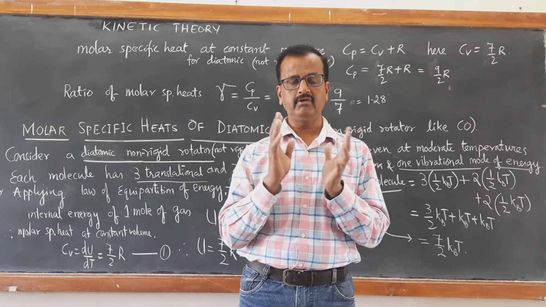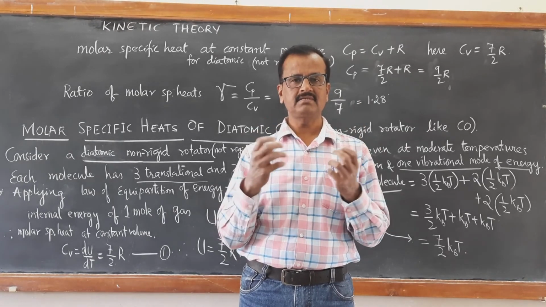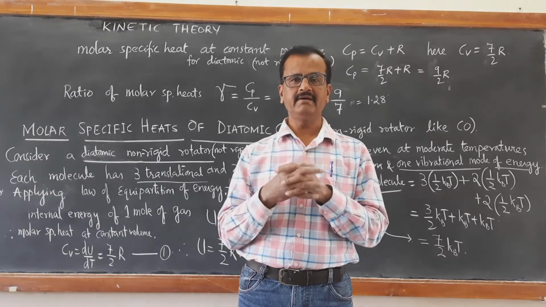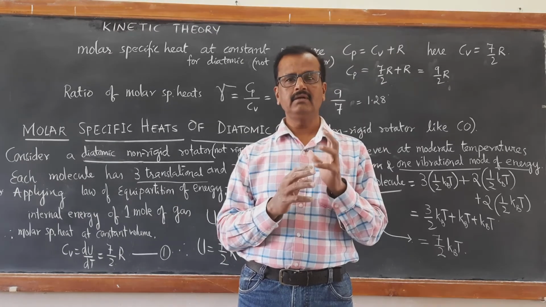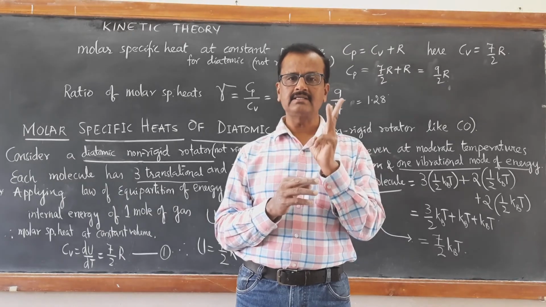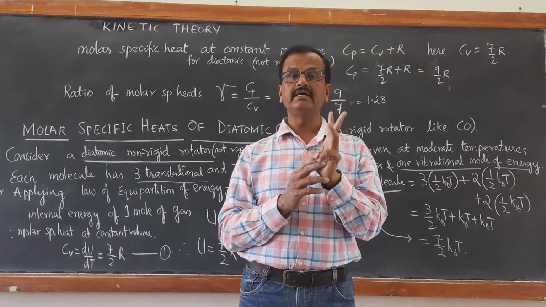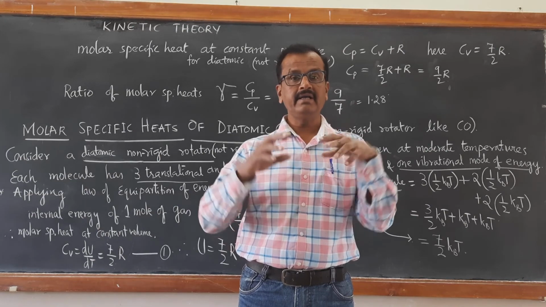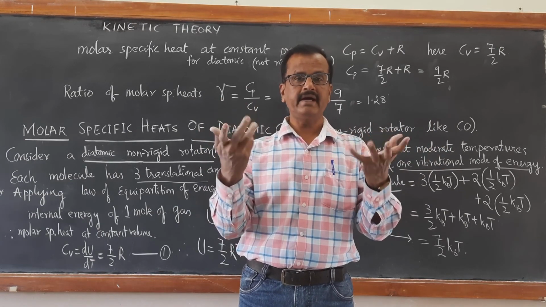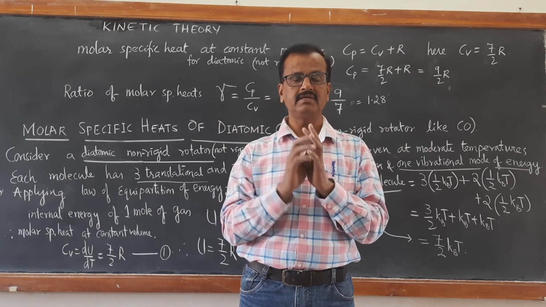In a polyatomic gas, because of its more number of atoms, it will have 3 translational degrees of freedom, 3 rotational degrees of freedom, and F vibrational modes. We don't know that F; it will be specifically mentioned.